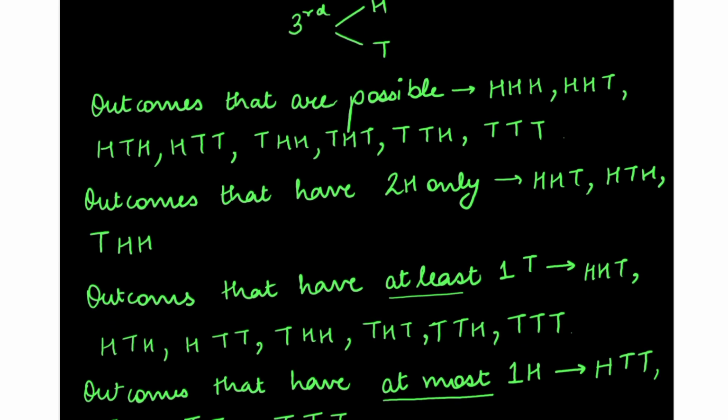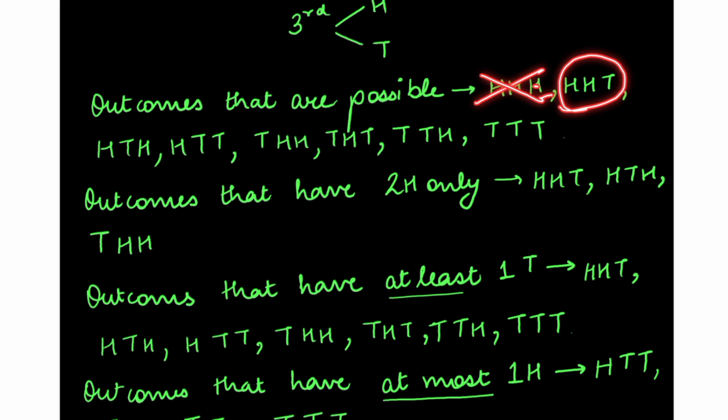Now, outcomes that have at least one tail. At least one tail, what does it mean? At least means kam se kam. So, at least one, it can be more than one, but one tail is necessary. It can be one, two, three, four, as many tails as possible, but one is necessary. So, how many outcomes are there? Head head head: no, there are zero tails, and one tail is necessary. So this is cancelled out.